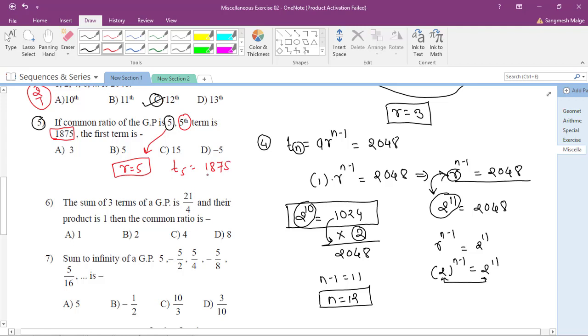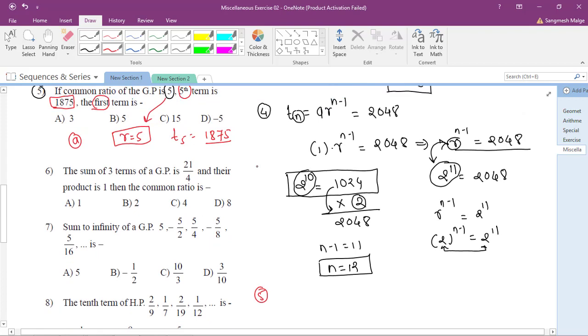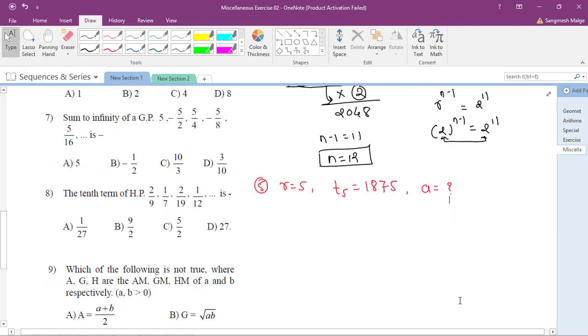What we have to find out is the first term. First term means what we have to find out? A. Excellent, very good. Now you are getting these concepts. Let's write down the question. Fifth question: R is equal to 5, T5 is equal to 1875, and we have to find out the value of A.